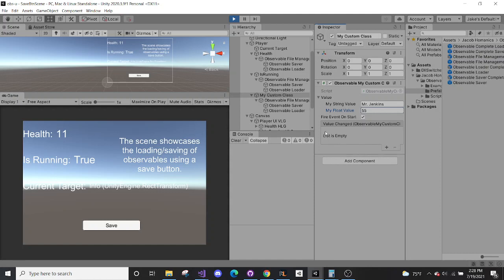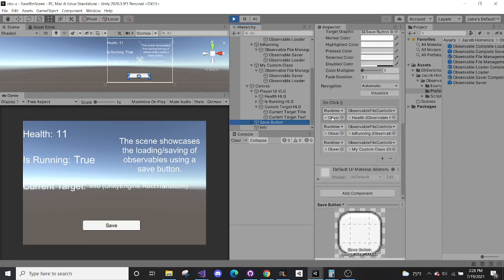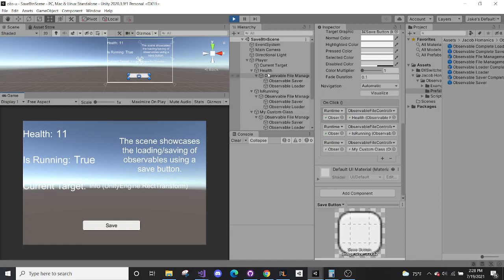So that's why there's no value displayer for it. However, loading and saving functionality does exist. So again, here we're saving. If we go ahead and press save, unfortunately, notice how there's only 3 observables being saved, but I have 4 up here.